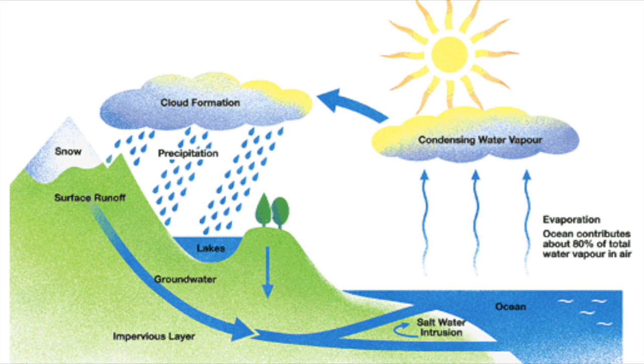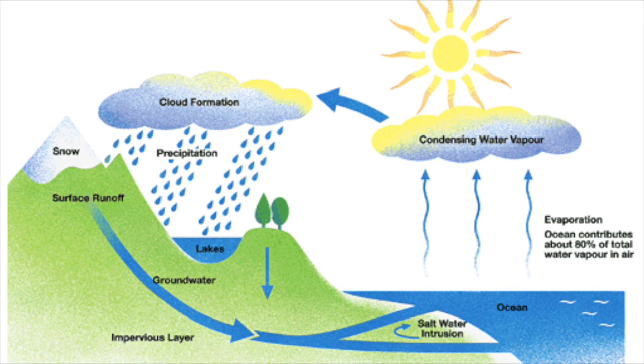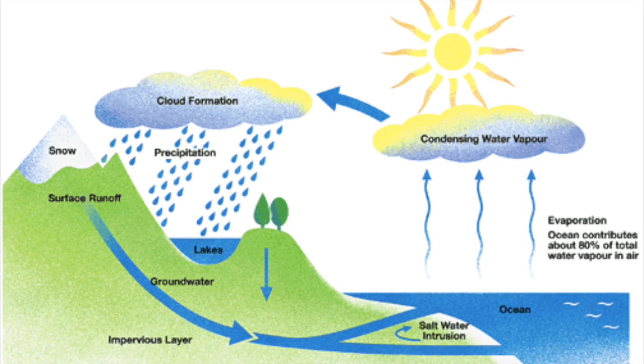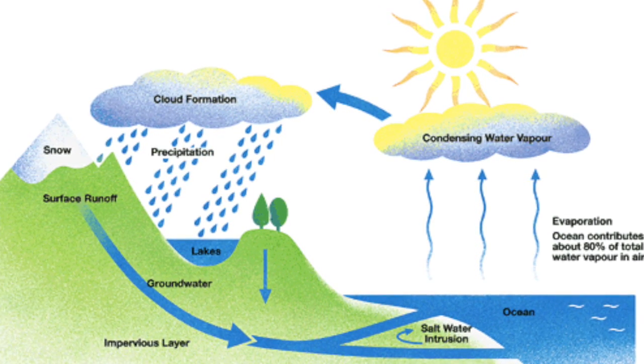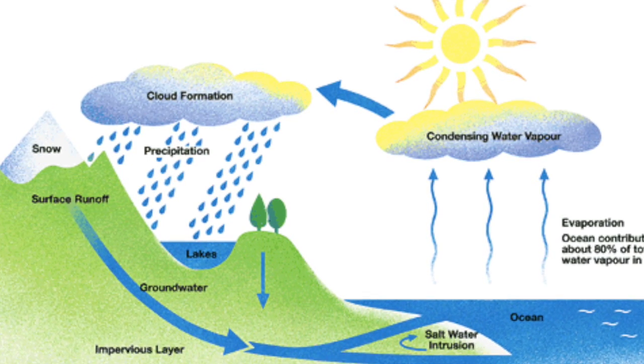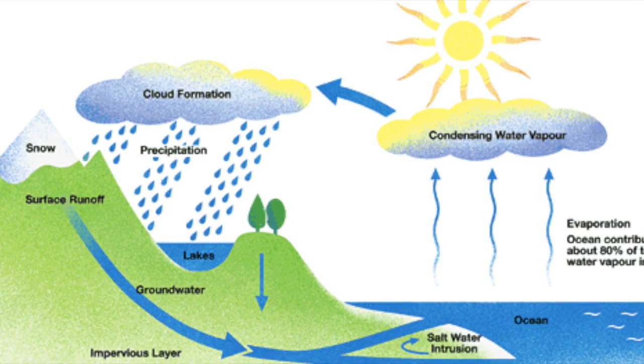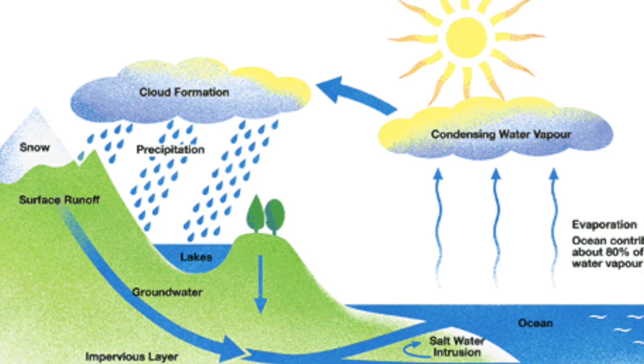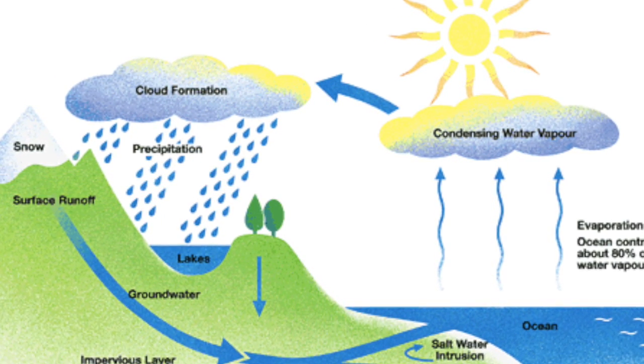The water starts at a body of water or plant. Then the water goes into the atmosphere, when it turns into water vapor, through the process of evaporation or through the plants via transpiration. Evaporation is when water turns from a liquid to a gas.